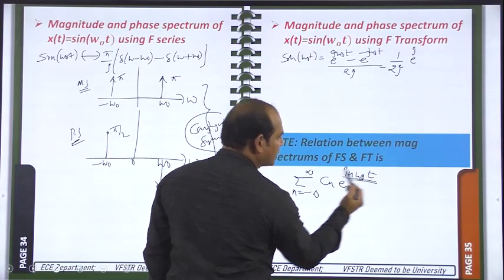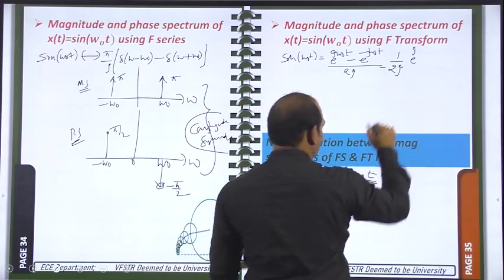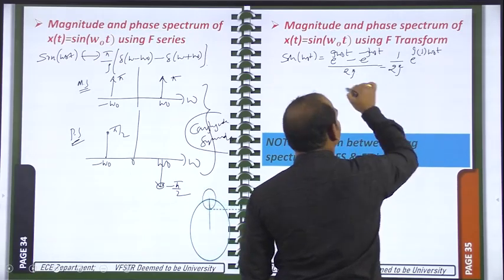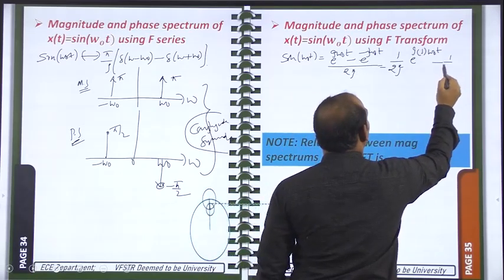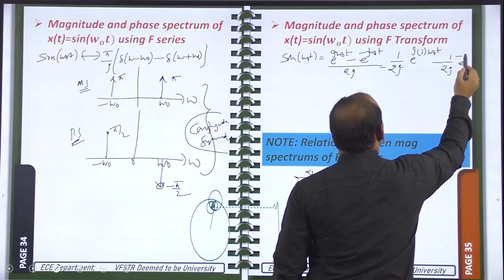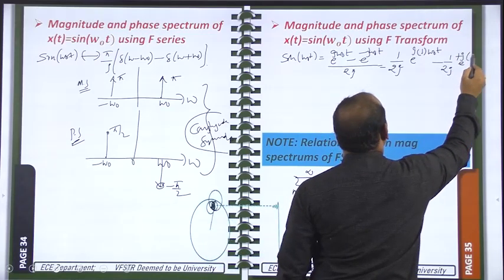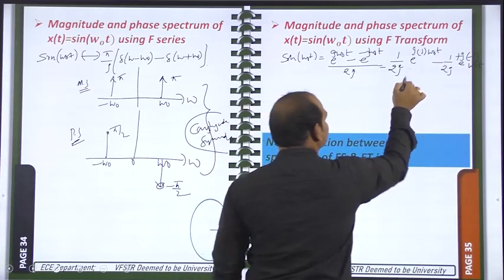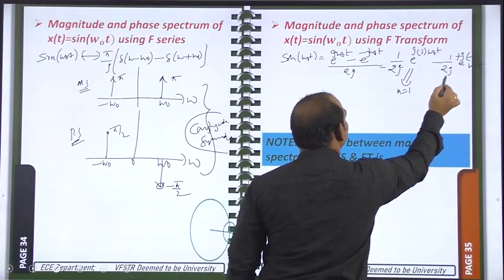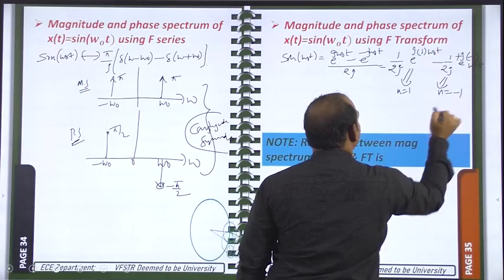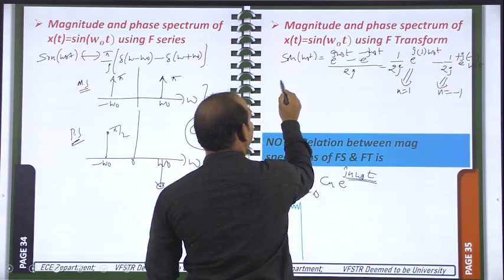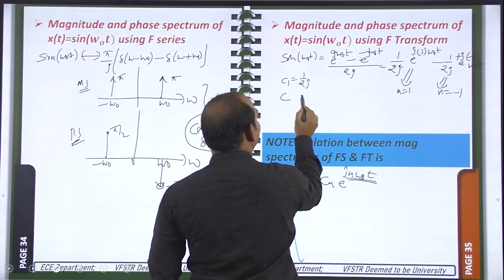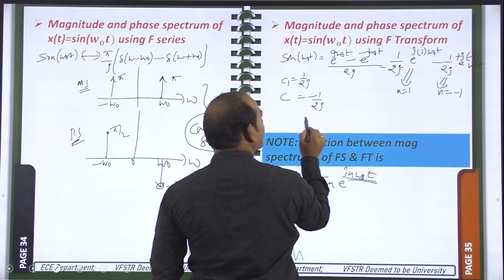So like this we will write now. For n is equal to 1, the first term is 1 by 2j e power j omega naught t, and the second is minus 1 by 2j e power minus j omega naught t, related to n is equal to minus 1. That means this 1 by 2j will become c1 and that minus 1 by 2j will become c minus 1.